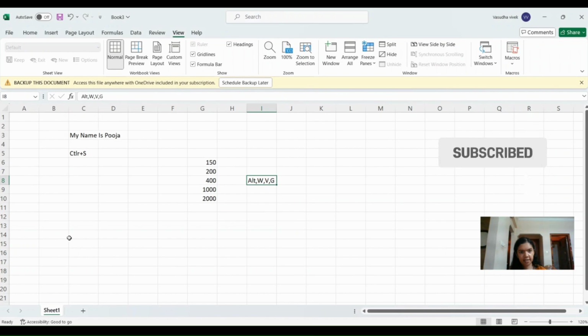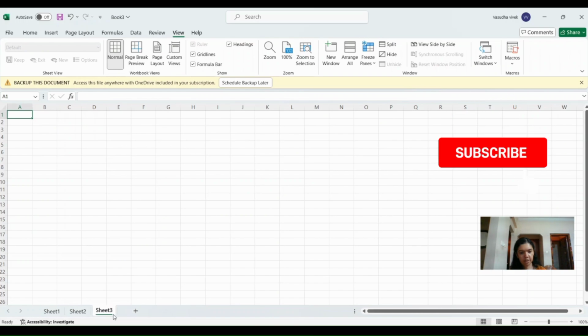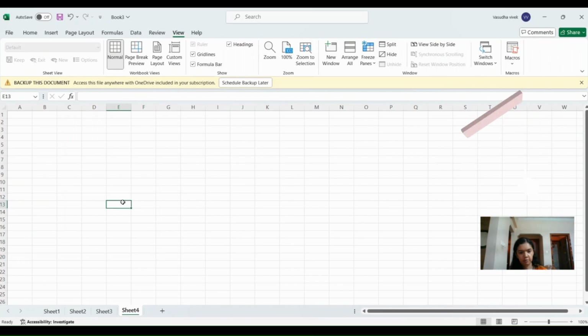So currently we can see that in this Excel workbook we have one sheet. And what if we want to create more than one sheet? To add a new sheet, you can just come down here and click on this plus mark. So you can see new sheets are getting added. Okay, so we have added 4 sheets.